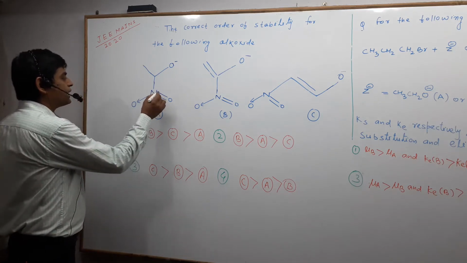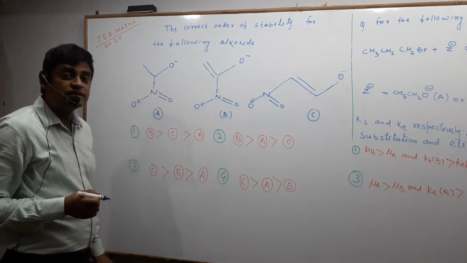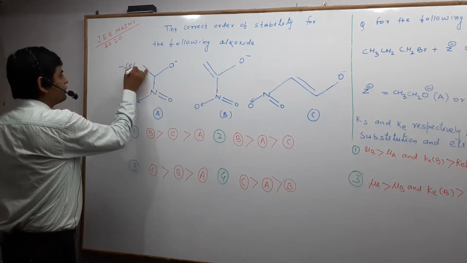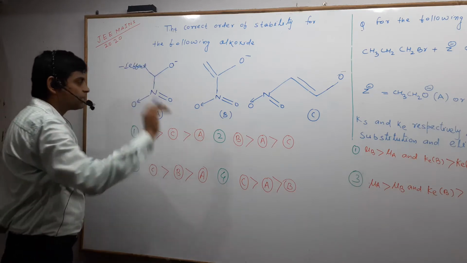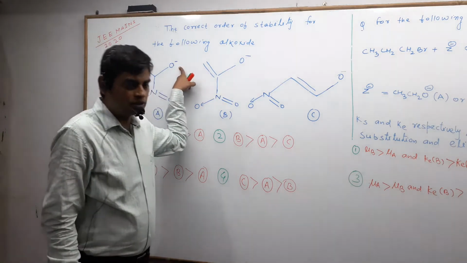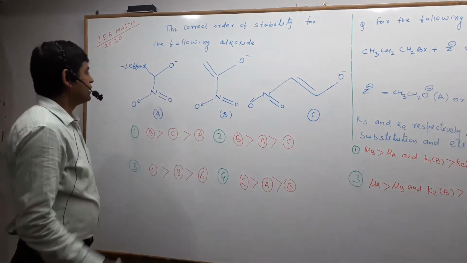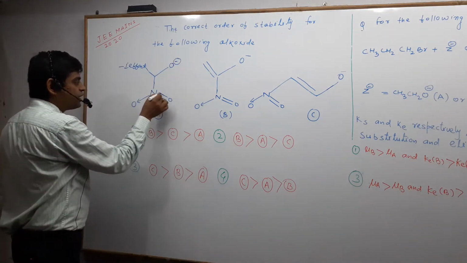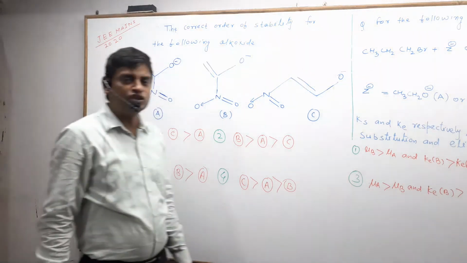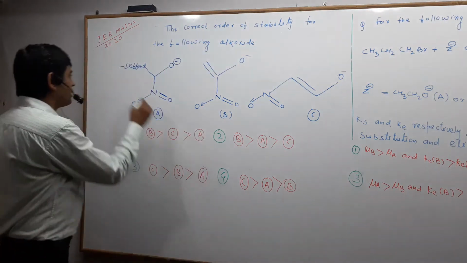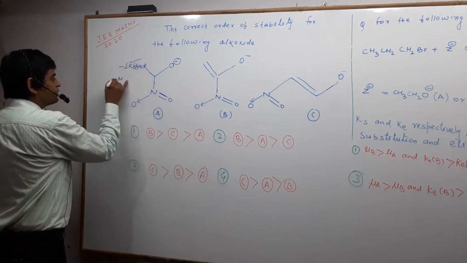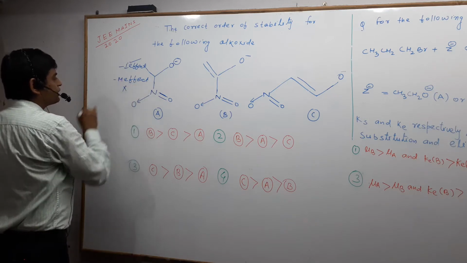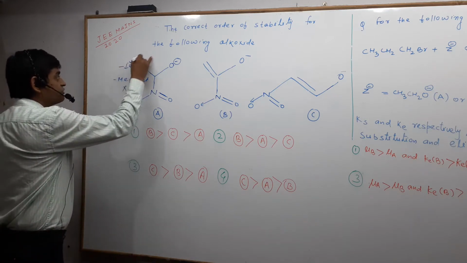Here, NO2 acts through a minus I effect. The minus I effect will operate and it will stabilize the negative charge, that is, it will stabilize the anion. Let us see: here this negative charge and the pi bond of NO2 are not at a conjugate position. So the minus M effect will not operate, but the minus I effect will operate here.